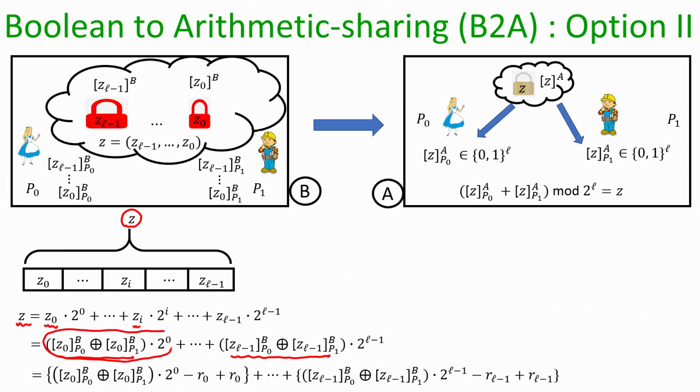So, if I consider this first term, I can rewrite it as: I subtract R naught from this first term and add R naught to the first term. Since I am subtracting R naught and adding R naught, the effect of R naught is not there, hence basically I am getting the first term only. So, I am not changing the contribution of the first term here. Here R naught is some random L bit number.